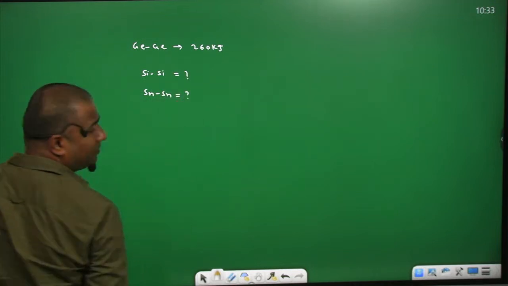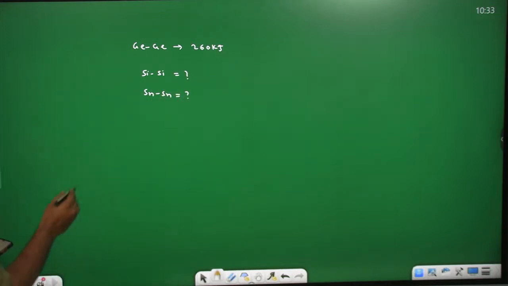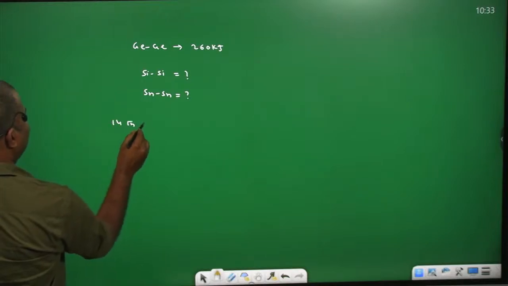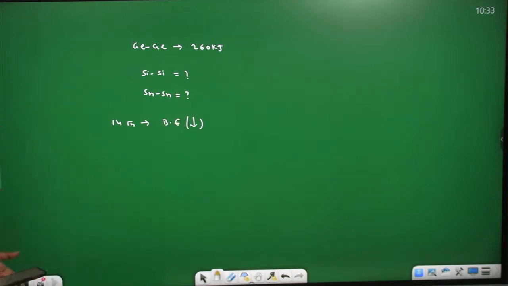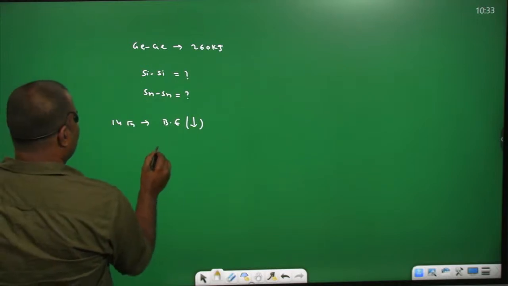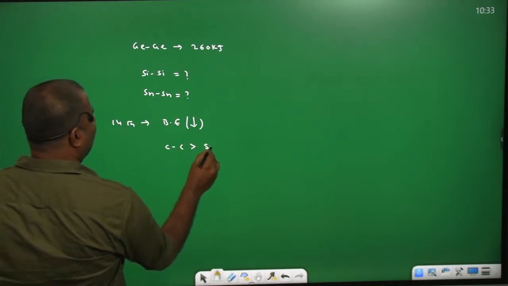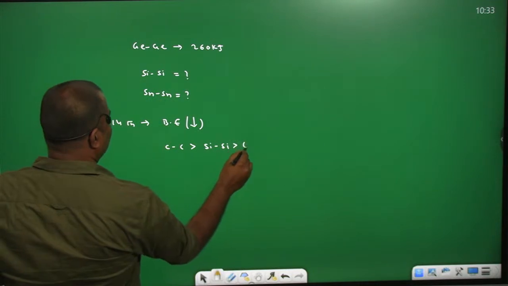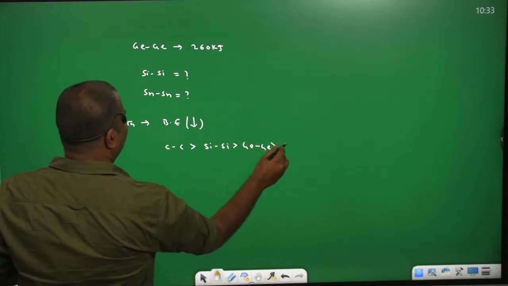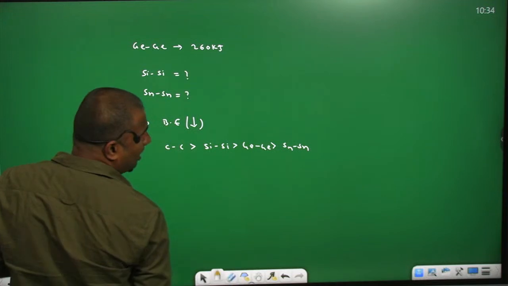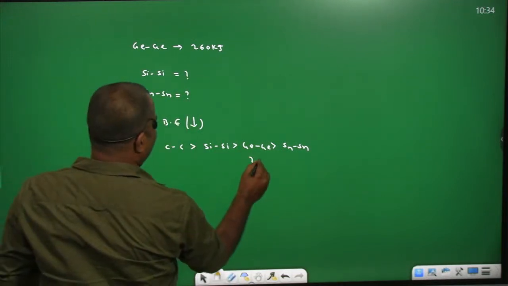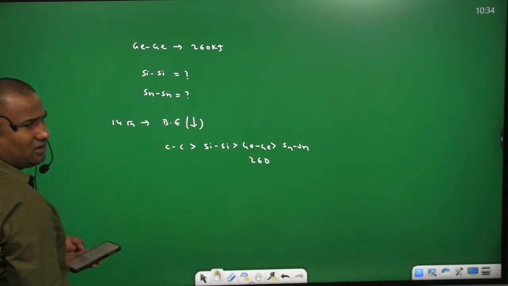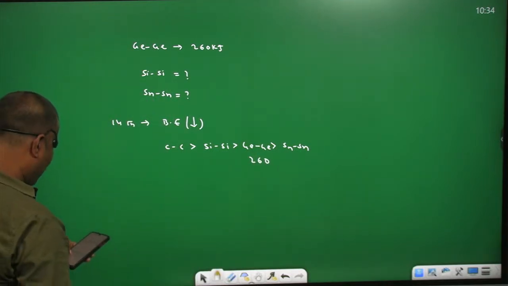Okay, in 14th group elements, the bond enthalpy from top to bottom decreases. So that means the bond enthalpy order is carbon greater than silicon greater than germanium greater than tin. For germanium 260 is given, so the silicon value must be greater than 260, so that we have 297.